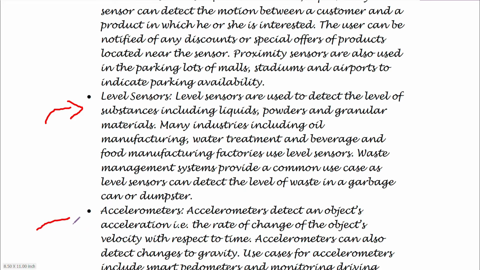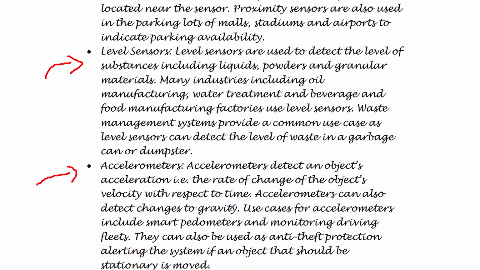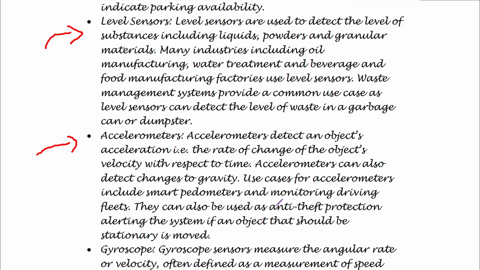Then we come to accelerometers. Accelerometers are even present in your smartphones nowadays. They can detect an object's acceleration. What is acceleration? We all know it's the rate of change of the velocity of the object with respect to time. This we have studied in basic physics. They can also be used for detecting changes in gravity.